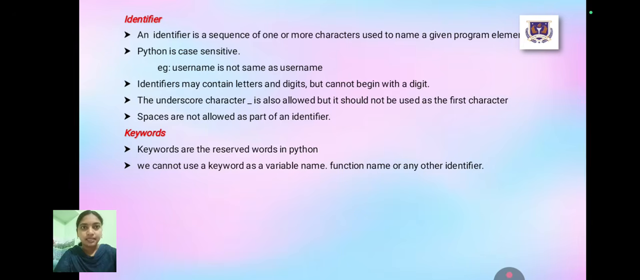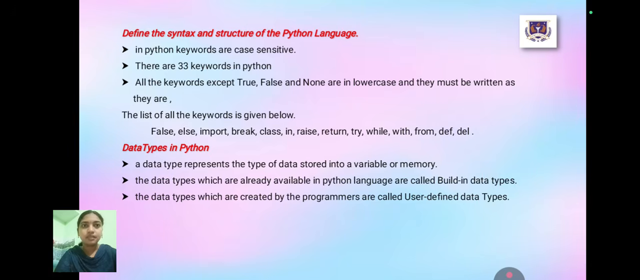Keywords. Keywords are the reserved words in Python. We cannot use a keyword as a variable name, function name or any other identifier. They define the syntax and structure of the Python language. In Python, keywords are case sensitive. There are 33 keywords in Python. All the keywords except True, False, None are in lower case and they must be written as they are.